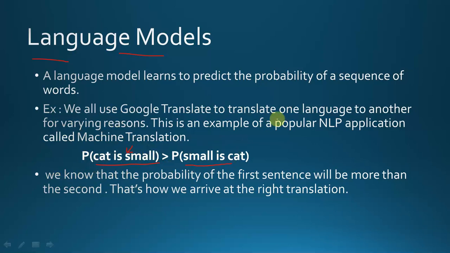we are trying to convert the sentence into a correct form, and if the probability of this sentence is greater than this sentence, then this will be generated as output: cat is small. So we calculate the probabilities of the sentences. We know that the probability of the first sentence will be more than the second. That's how we arrive at the right translation.